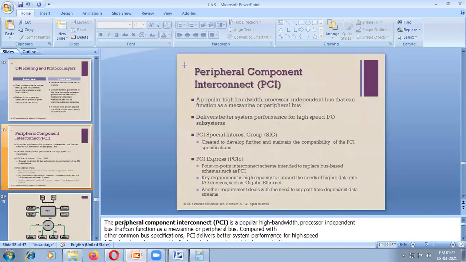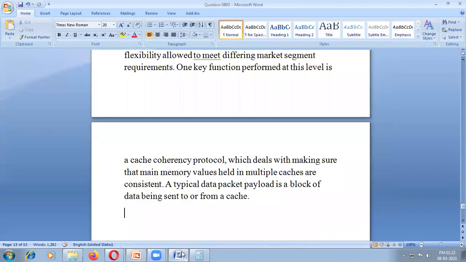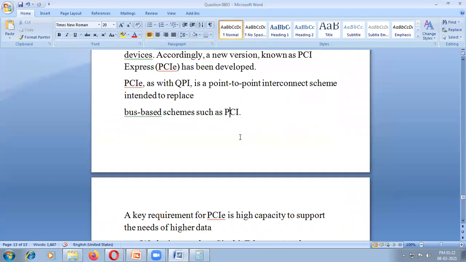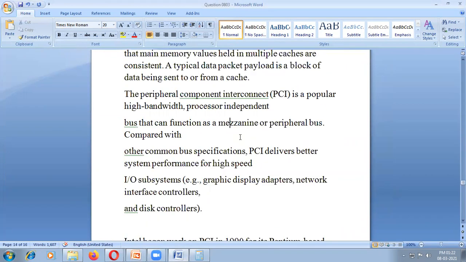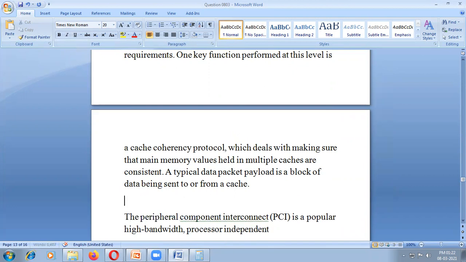PCI is the most popular interconnection technology. It interconnects the system and other IO devices. Write a brief essay on PCI.